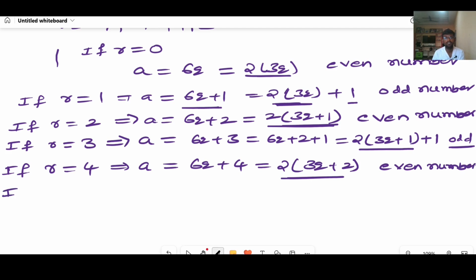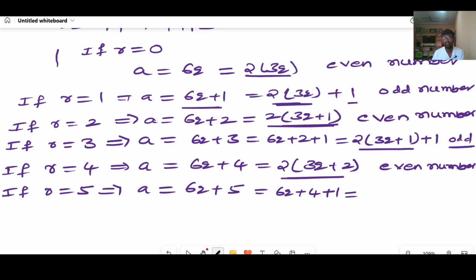Right. If r equal to 5, a can be 6q plus 5. I can write it as 6q plus 4 plus 1. I can simplify, if I take 2 as common here, 2 into 3q plus 2, plus 1. Anyway, it is 2 multiple plus 1. 2 multiples are even numbers. If you add 1 to the even numbers, you will get odd numbers.